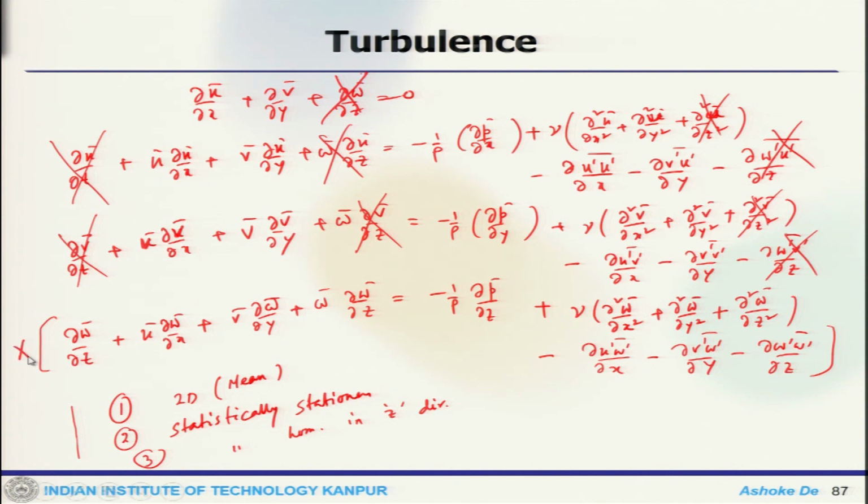So, that is how we get a simplified system when you assume these things. Now, we can use this simplified system to find the solution. We will stop here and discuss the solution procedure in the subsequent lecture.